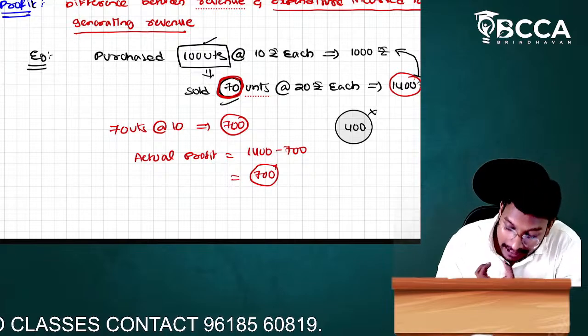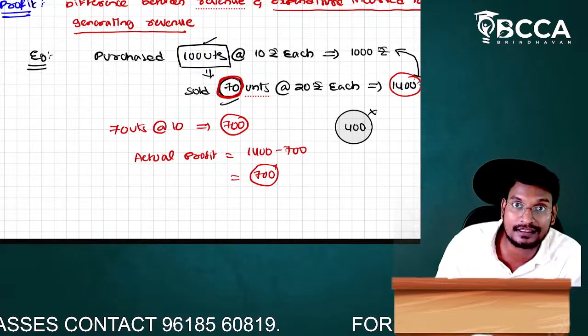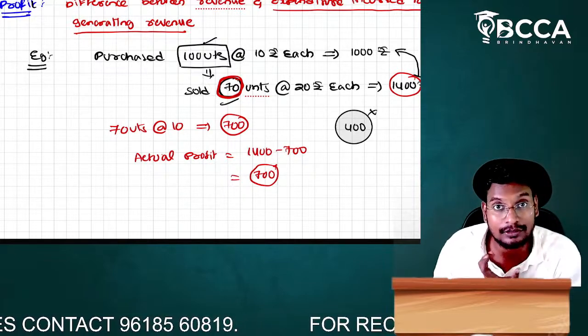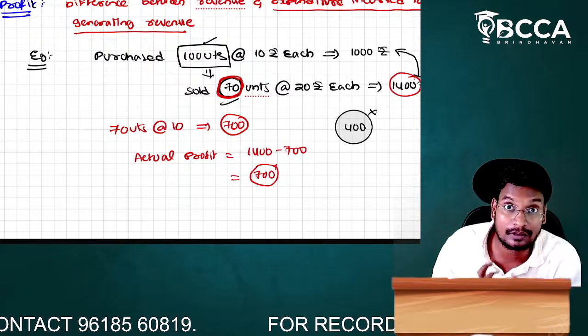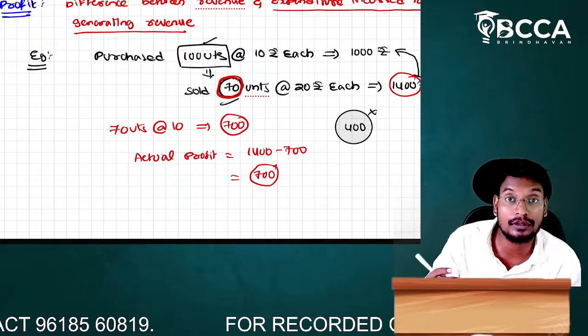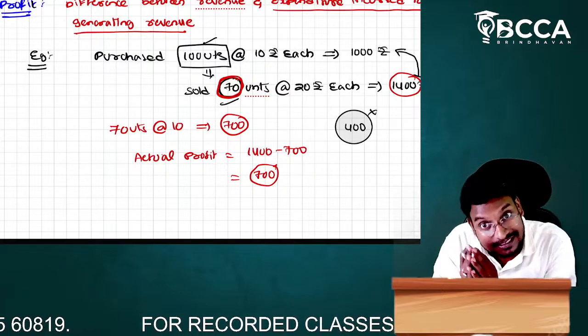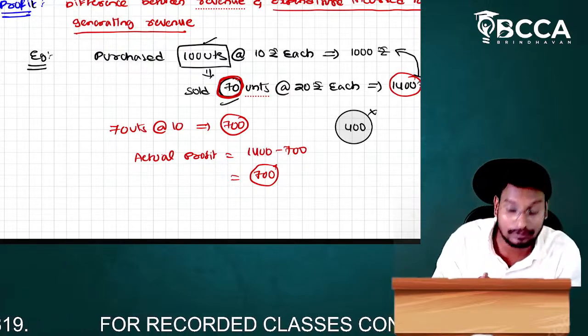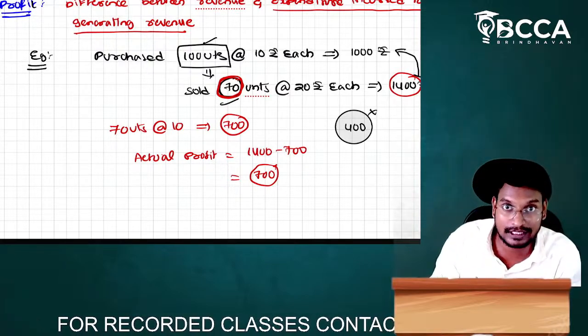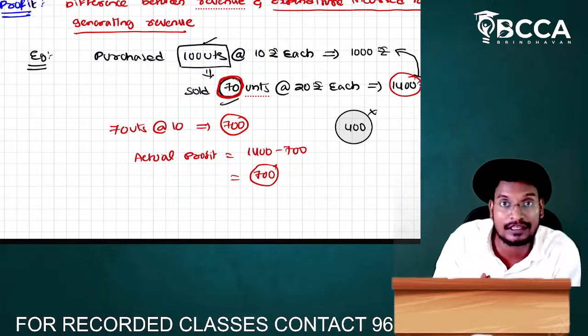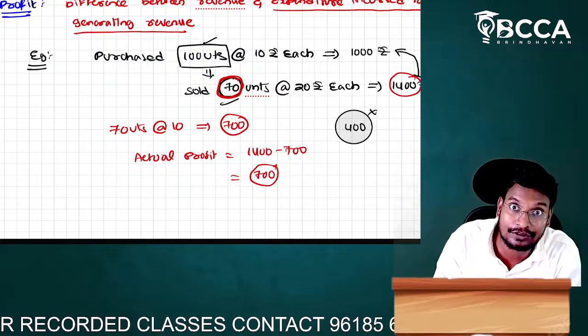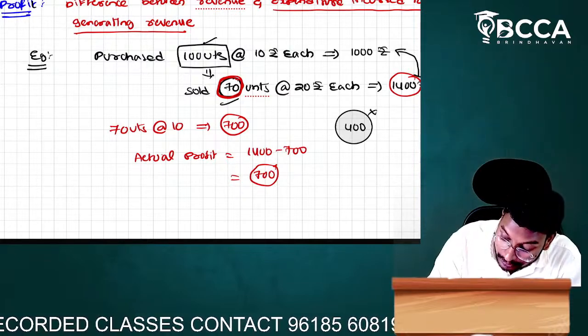Why, sir? We have to consider only the expenditure for the revenue incurred units. Here we have purchased 100 units, but we have sold only 70 units. For those 70 units only, we have to calculate the cost. For those 70 units, we have incurred only 700.